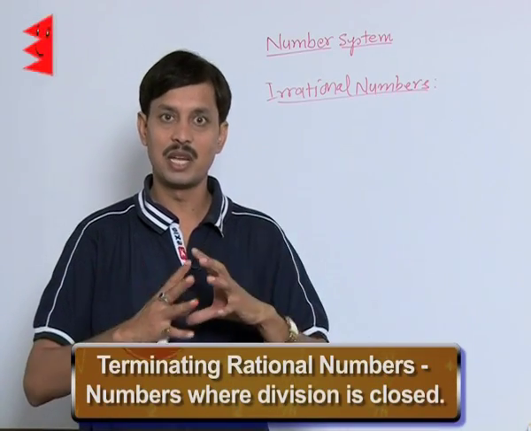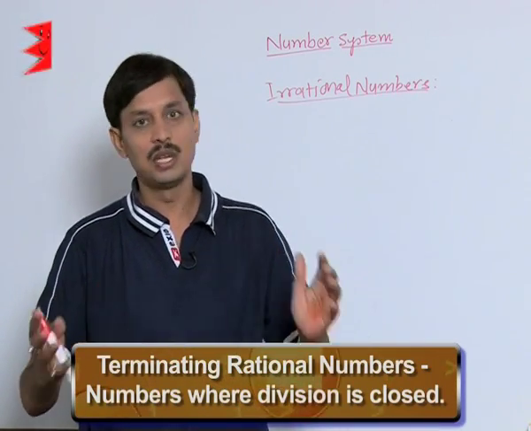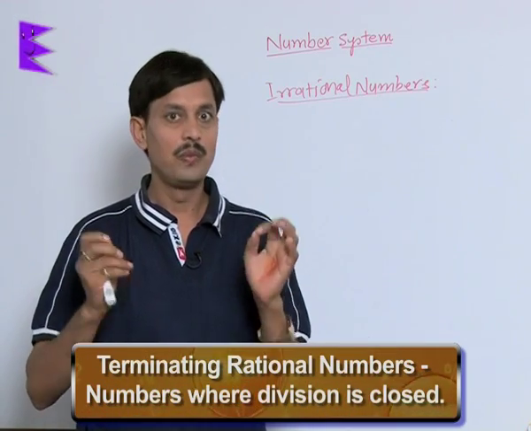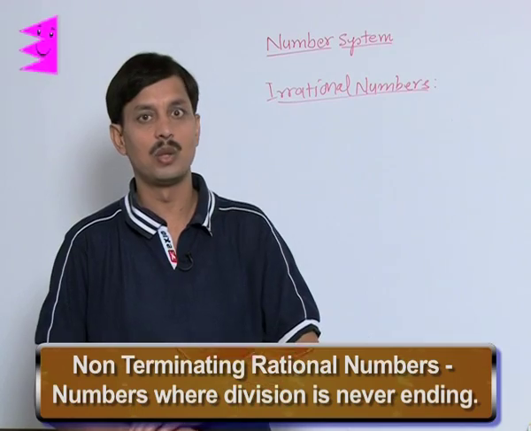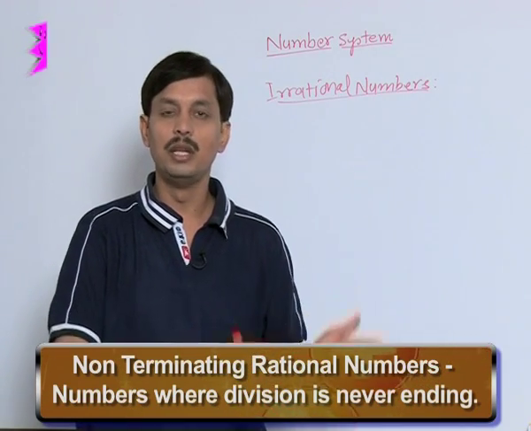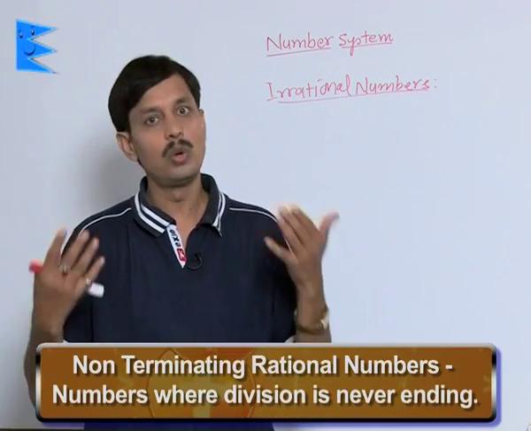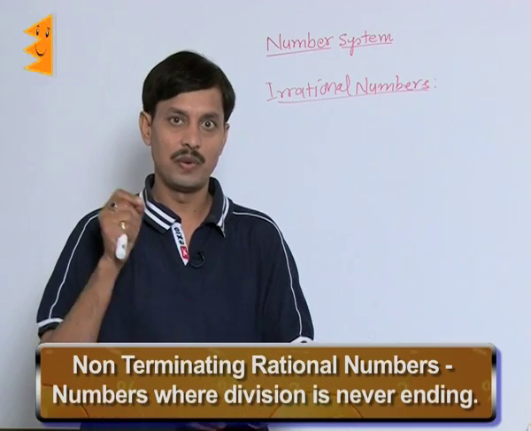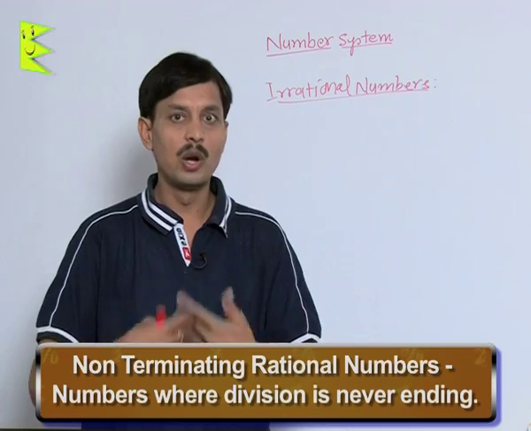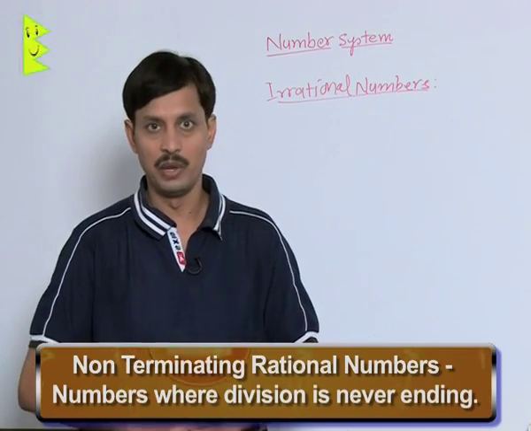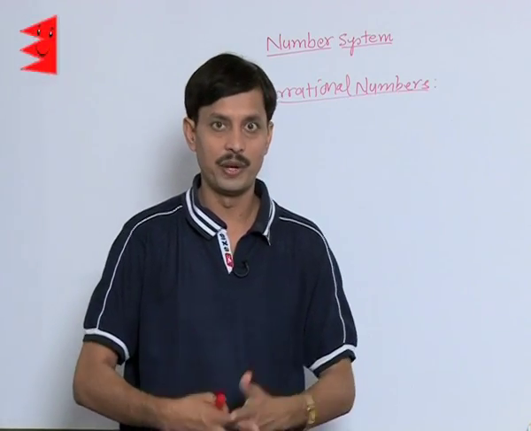Terminating rational numbers are those where the division is closed, finished, terminates, and non-terminating rational numbers are those where the division continues, never ending. But always, if a number is rational and it is non-terminating, then the repetition will begin. You all know about it.